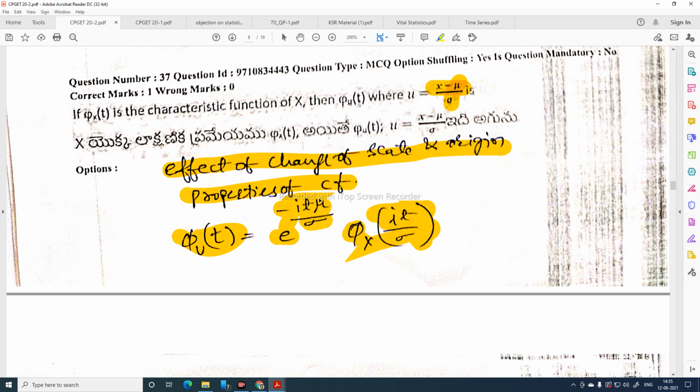syllabus. I have given video lectures on expectations, variance, their properties, and theorems on moment generating function, characteristic function, cumulant generating function, and probability generating function also.